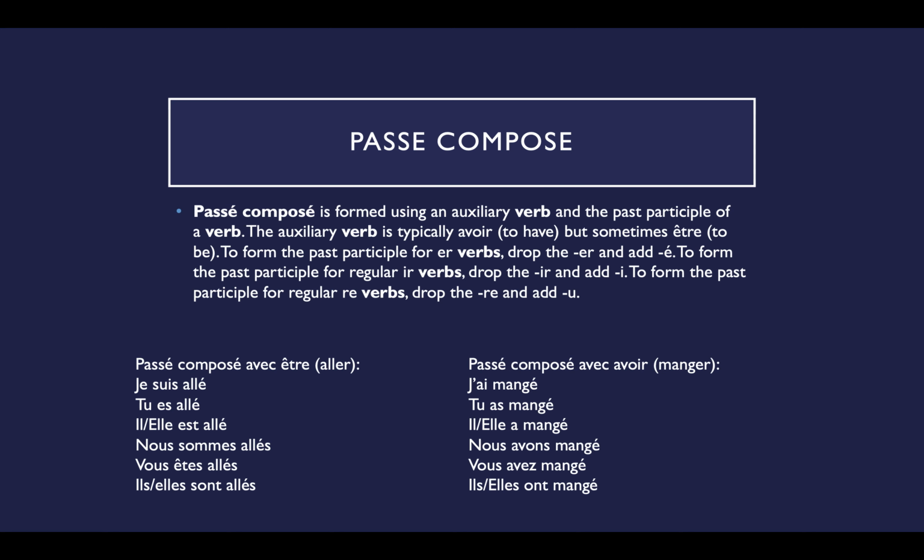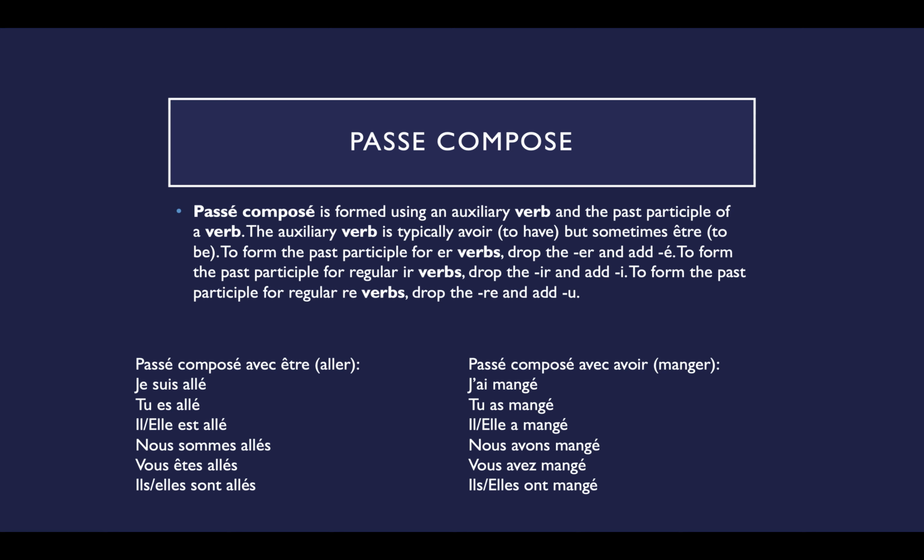To form the past participle for ER verbs, drop the ER and add É to the end. To form the past participle for regular IR verbs, drop the IR and add I in the ending. And to form the past participle for regular RE verbs, drop the RE and add a U to the ending.